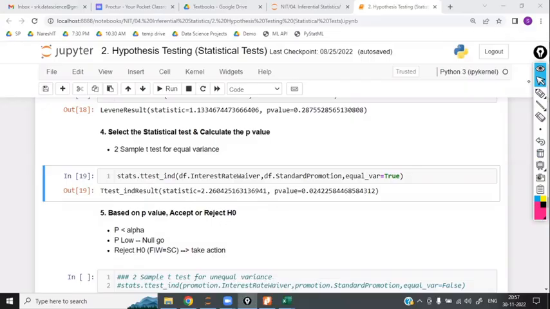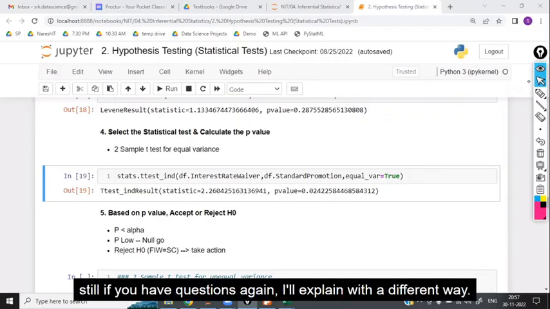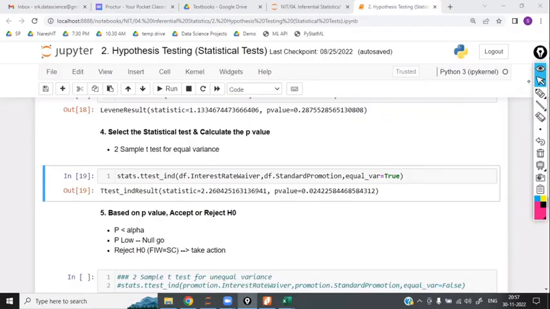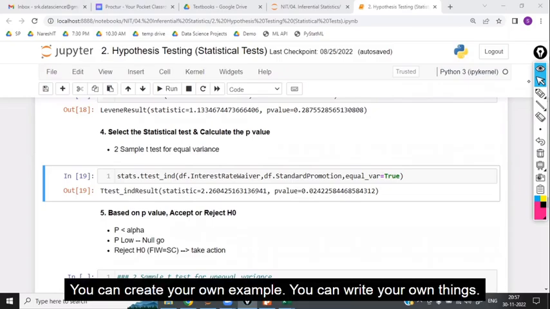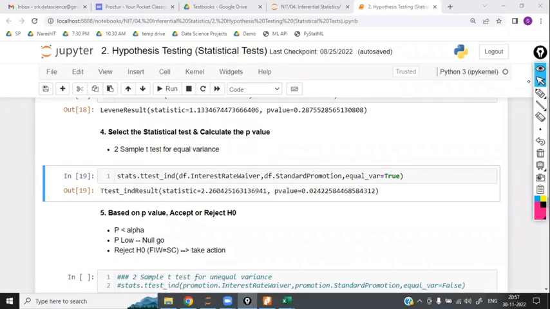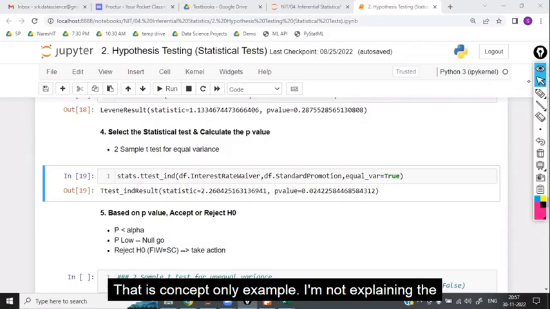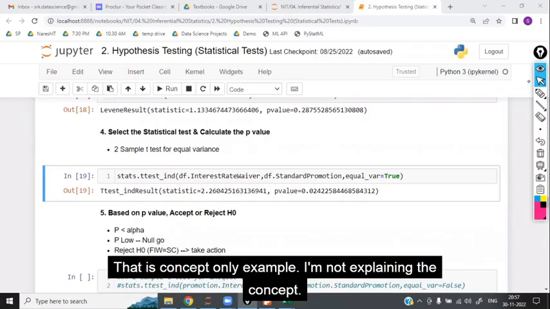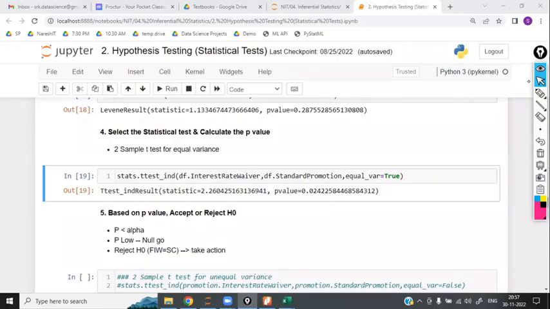Clear, guys? Any questions? Still, if you have questions, I will explain again in a different way. I will take one more example. You can create your own example. You can write your own things. That is the concept only. Example I am not explaining. I am explaining the concept. Right? Clear? Online students, is that clear?